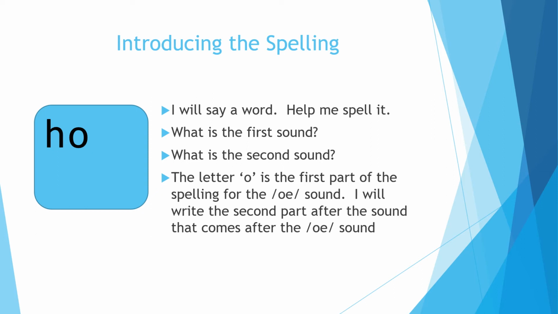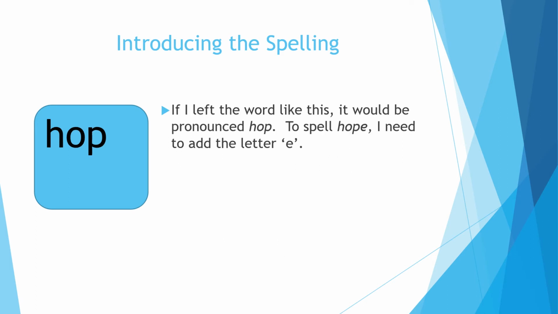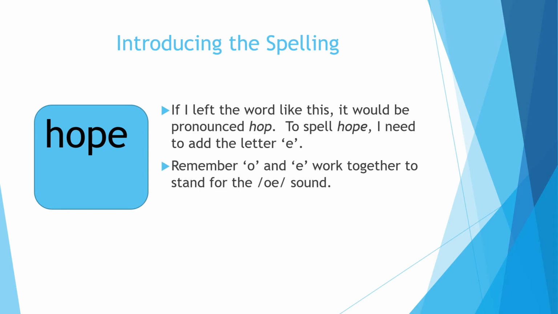So we have O. What comes next in the word hope? I hear the P. So that's what letter? P. So the last sound is P. We write a P. If I left the word like this, it would be pronounced hop. To spell hope, I need to add my magic letter E. Now the word is hope. Remember, the O and E work together to stand for the O sound.